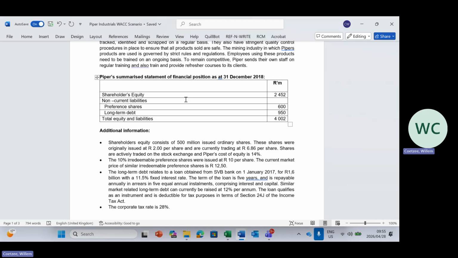What I want to do here with regards to the WACC part of it is make you attend to the dates. You see here, this was issued on 1 January 2017. We are at 31 December 2018. So 2 years have passed, the whole of 2017 and the whole of 2018, and the loan is for 5 years.